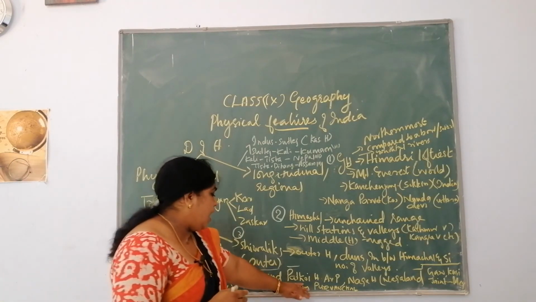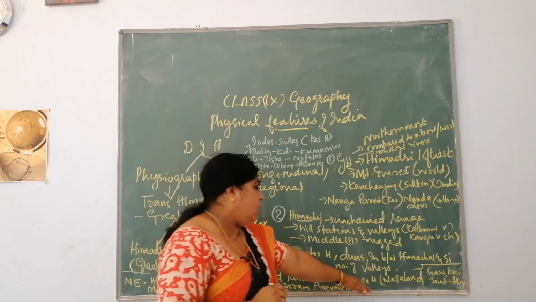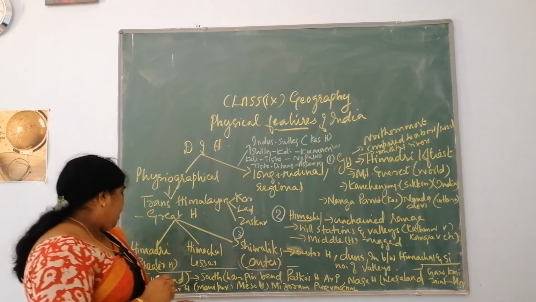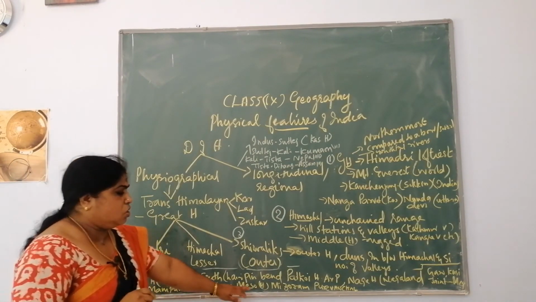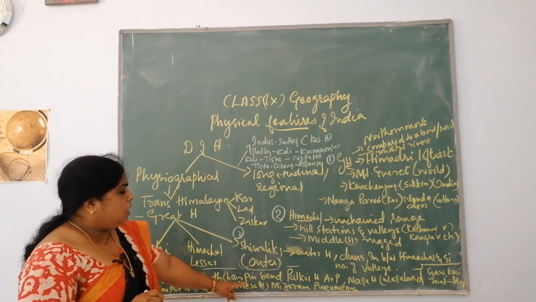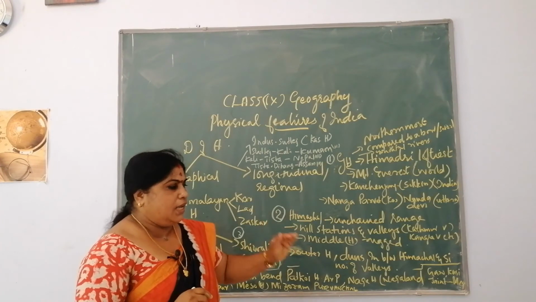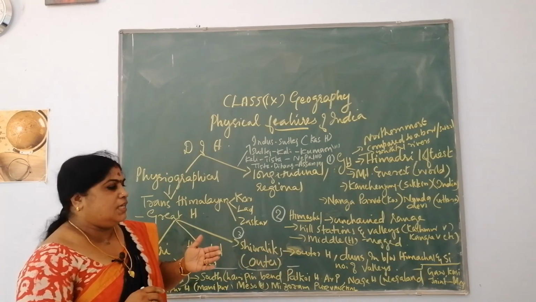It is known as Patkai Hills in Arunachal Pradesh. When it reaches Nagaland, you call it Naga Hills. In Manipur, you call it Manipuri Hills. In Mizoram, you call it Mizo Hills. All these small mountains together you call Purvanchal.